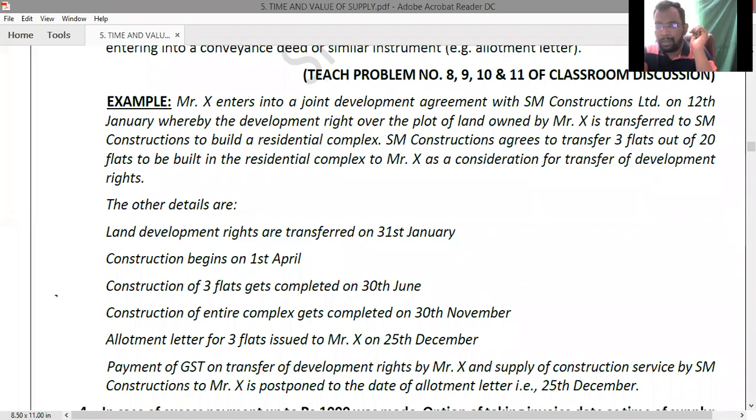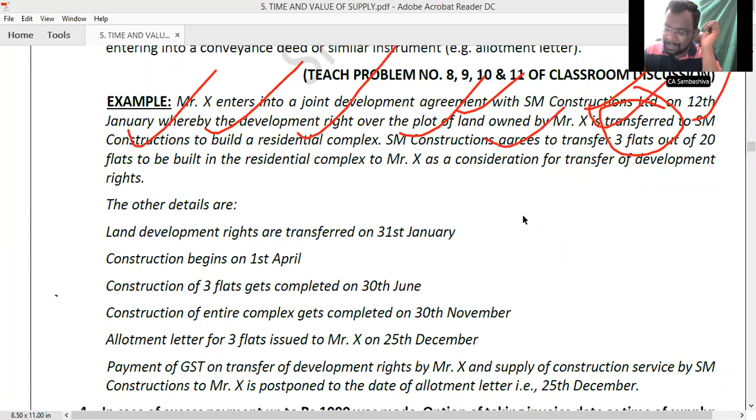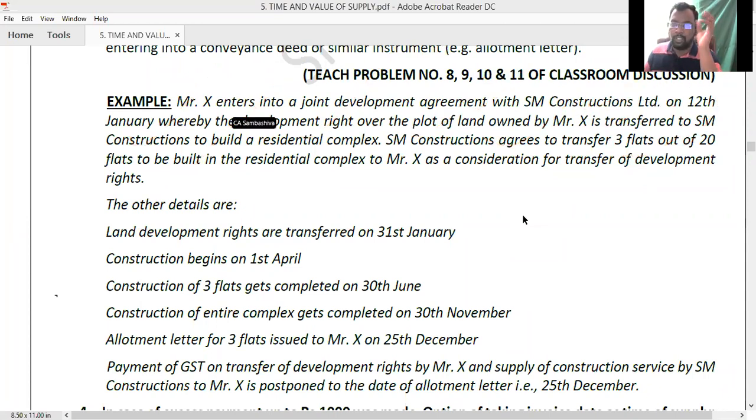Right, ma? And they both entered into the joint development agreement on 12th January. SM Constructions agrees to transfer 3 flats out of the 20 flats to be built in the residential complex to Mr. X as a consideration for the transfer of development rights. So for transferring those development rights to SM Constructions Limited, Mr. X is getting as consideration 3 flats out of the total 20 flats. Other details: land development rights are transferred on 31st January.